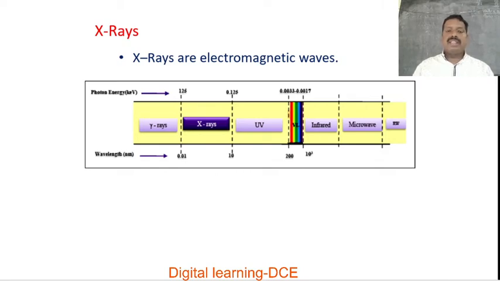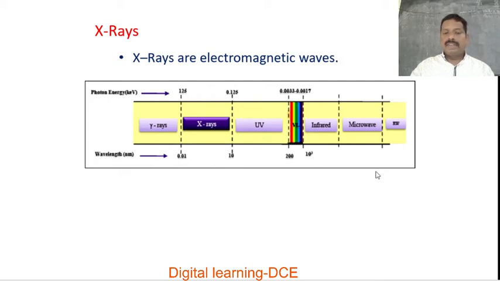These combine together to form the electromagnetic spectrum. Thereby, X-rays are a part of the electromagnetic spectrum. Here, as one moves from left to right, the wavelength, plotted in nanometers, increases from the smaller to the higher wavelength side. The X-ray region ranges from 0.01 nanometer to 10 nanometer.